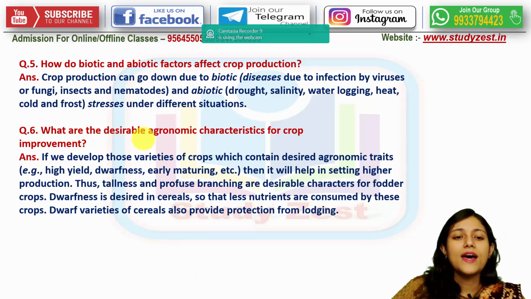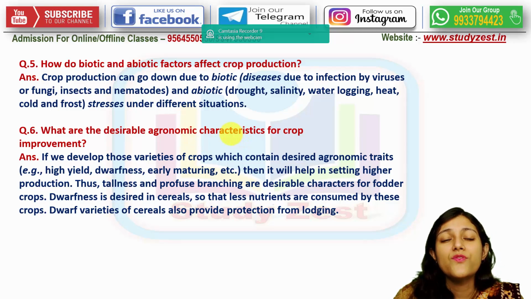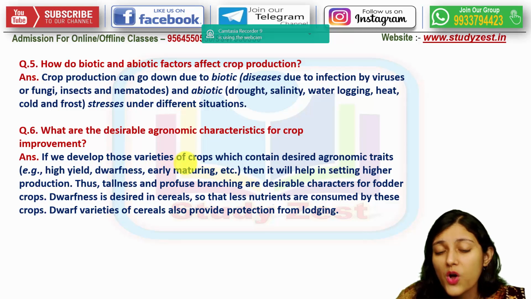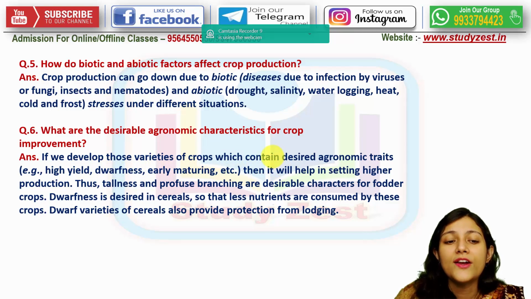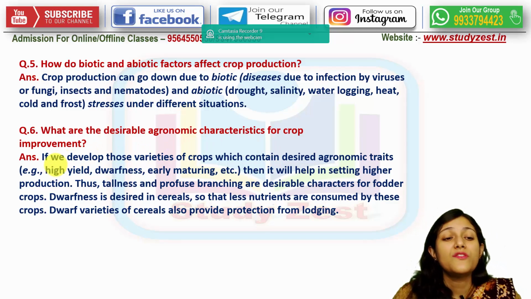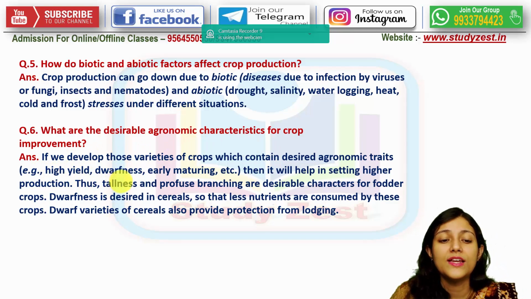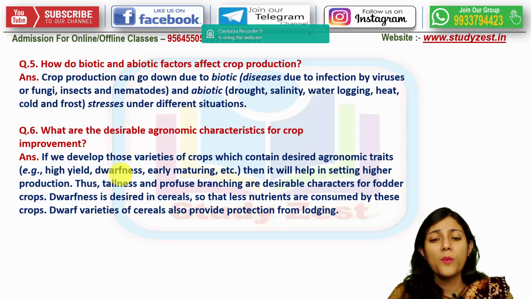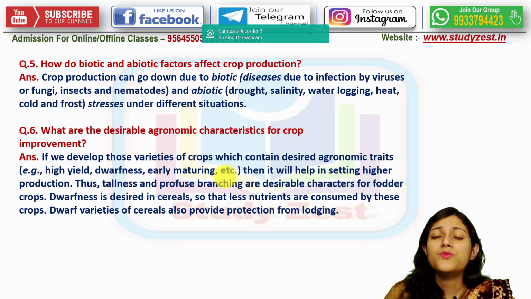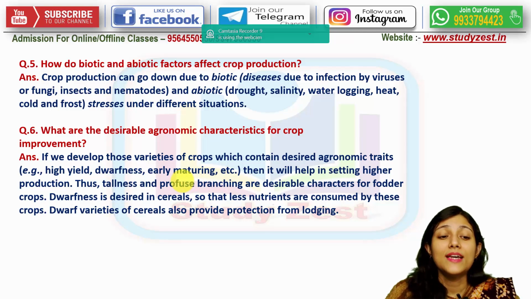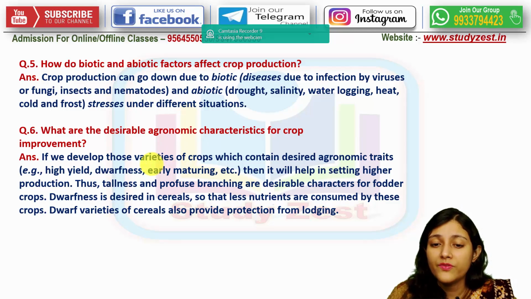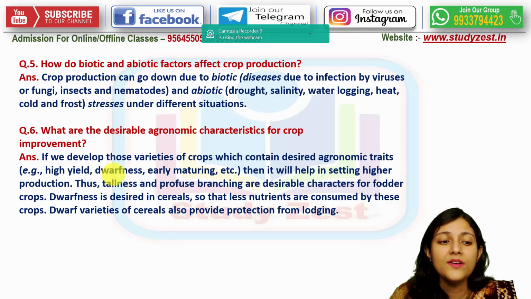Next is, what are the desirable agronomic characteristics for crop improvement? See, if we develop those varieties of crops which contain desired agronomic traits. Agronomic traits refers to high yield, then dwarfness, then early maturing character. These are the desired agronomic traits. Definitely, if these qualities are there, then it will help to set the higher production.